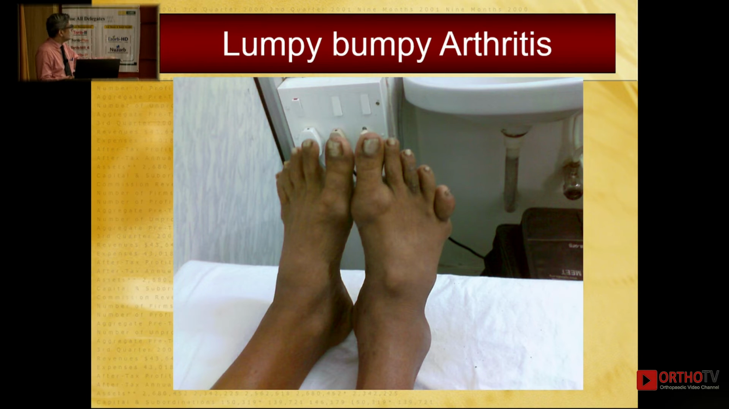One more patient with the same thing. See, chronic gout just looks like rheumatoid. Even at times we have ended up burning our fingers. Chronic gout can just look like rheumatoid. The moment you see this lumpy bumpy picture, always think in terms of gout.